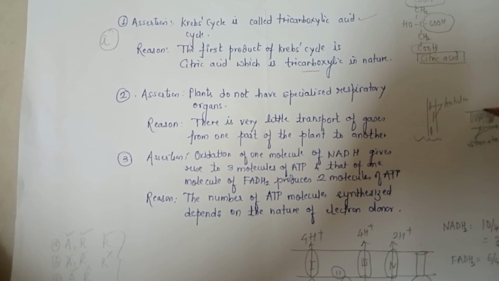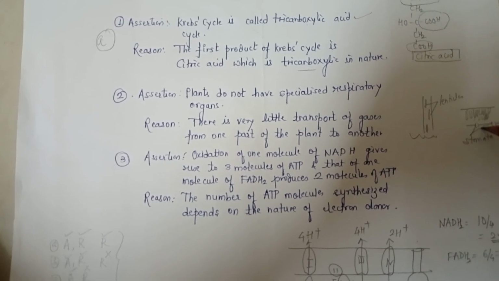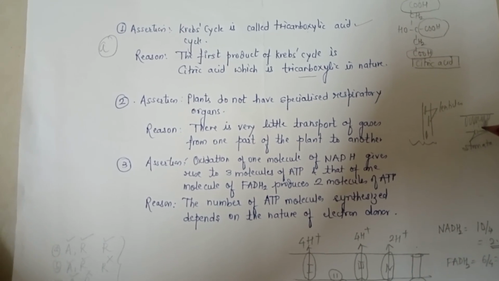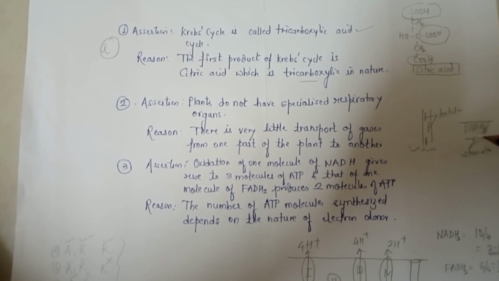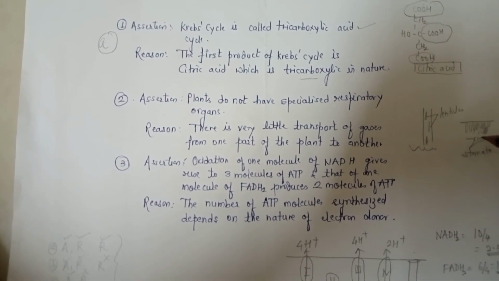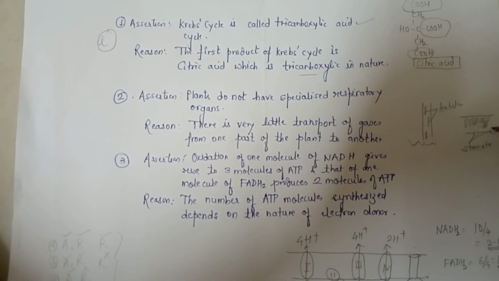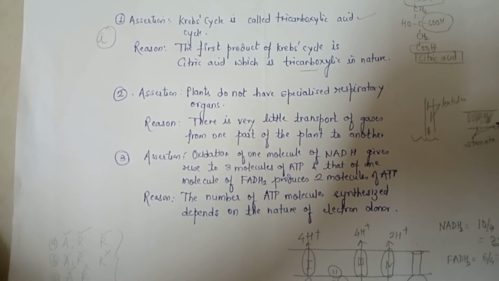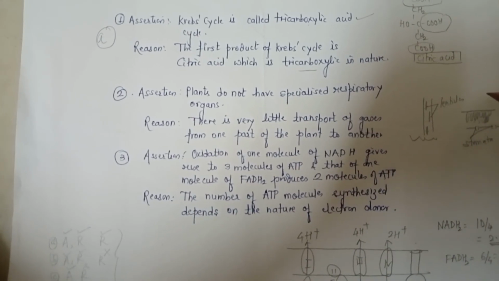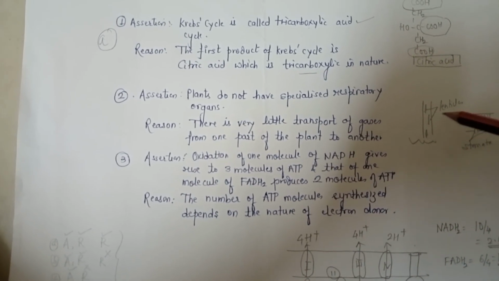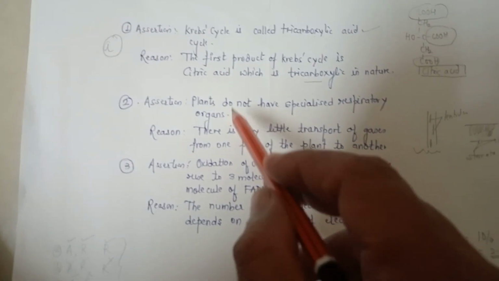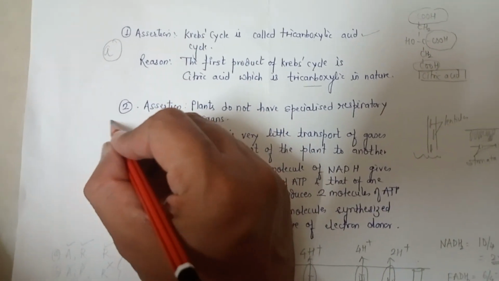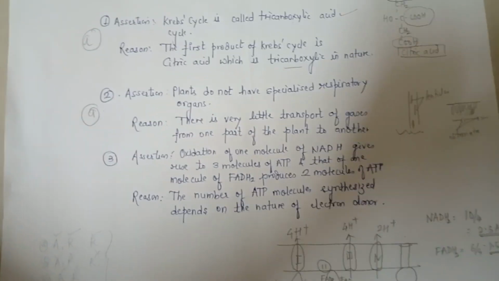Similarly, in case of individual leaves, there are stomata. These are the small openings which are responsible for exchange of gas, where oxygen can be taken in and the carbon dioxide can be given out. So therefore, plants do not have specialized respiratory organs is true. There is very little transport of gas from one part of the plant to another because they have localized mechanisms of exchange of gas. So therefore, both A and R are true, and R is the correct explanation of A, and so the correct answer in this case is A.